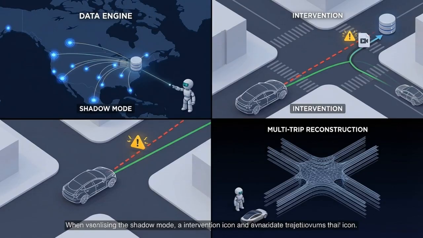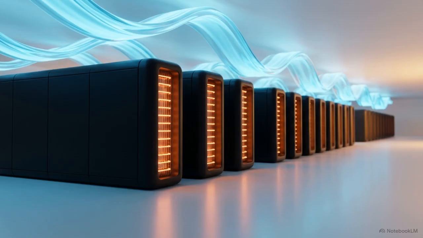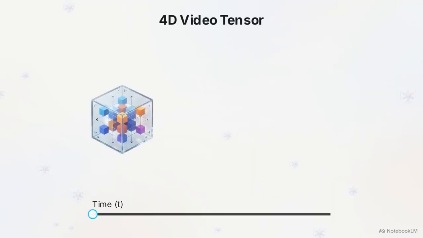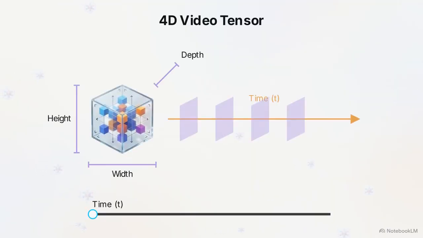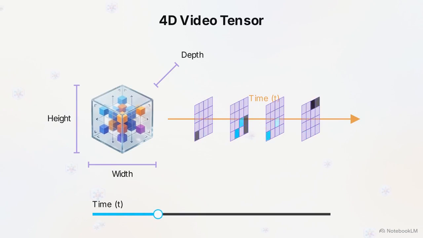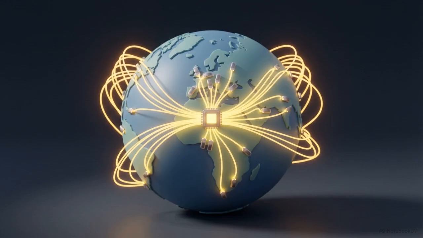To process these clips, Tesla employs multi-trip reconstruction. By merging overlapping video clips from multiple vehicles passing through the exact same location, the system automatically builds a high-definition 3D ground truth of complex intersections. To digest this information, Tesla built the Dojo supercomputer. Dojo's purpose is to process massive 4D video tensors, multi-dimensional arrays of data capturing 3D space as it changes over time, allowing engineers to rapidly retrain the neural network and push updates back to the fleet.